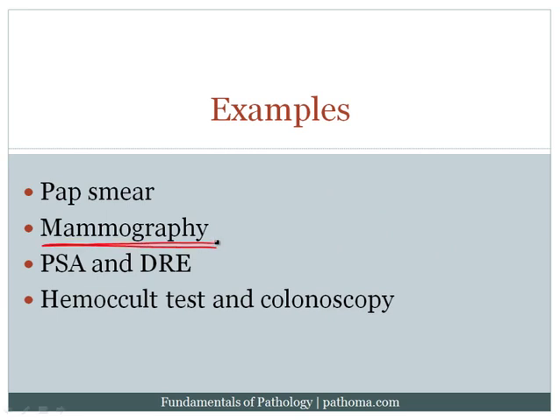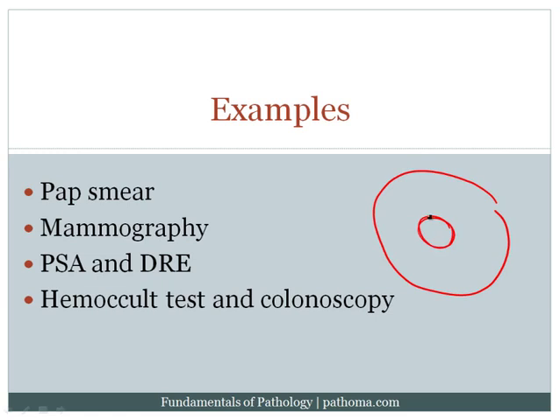Another important screening test that we can use is PSA and digital rectal exam. Now, what's the idea here? The idea here is that recall that if this is the prostate, and running through the center of the prostate is the urethra, the prostate cancer tends to grow in the posterior peripheral aspect of the prostate. And so it's a relatively silent disease because it doesn't really produce urinary symptoms.